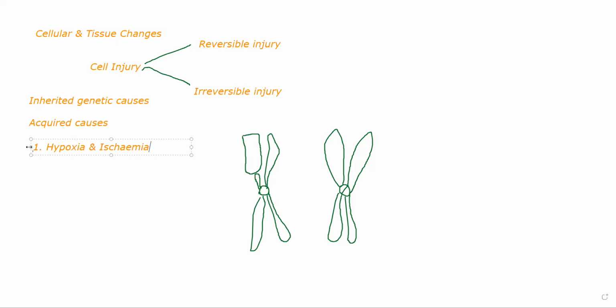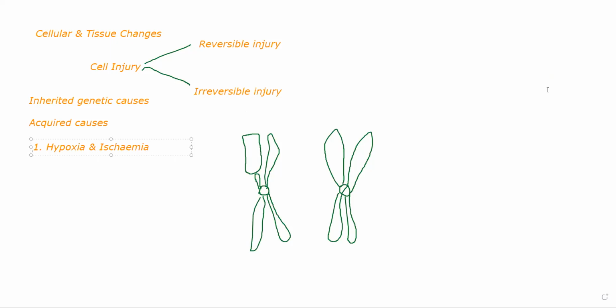On the other hand, if hypoxia continues, ischemia is when the amount of oxygen that is being received by that particular cell is almost nil. Hypoxia is a low amount of oxygen. Ischemia is almost no amount of oxygen. There will be no oxygen being supplied. In either of these cases, there will be injury to that particular tissue.